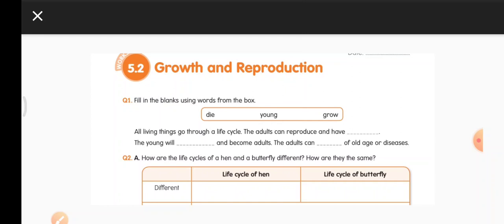In the first dash, you are going to write young, Y-O-U-N-G. Next, the young one will grow and become adults. G-R-O-W, grow. Then in the next sentence, the adults can die of their old age or diseases.